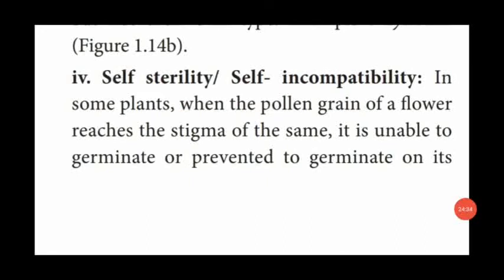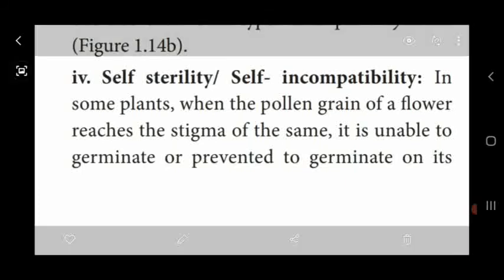The last one of the cross-pollination mechanisms is self-sterility or self-incompatibility. That means the pollen grains of a flower reach the stigma of the same flower, and it is unable to germinate.